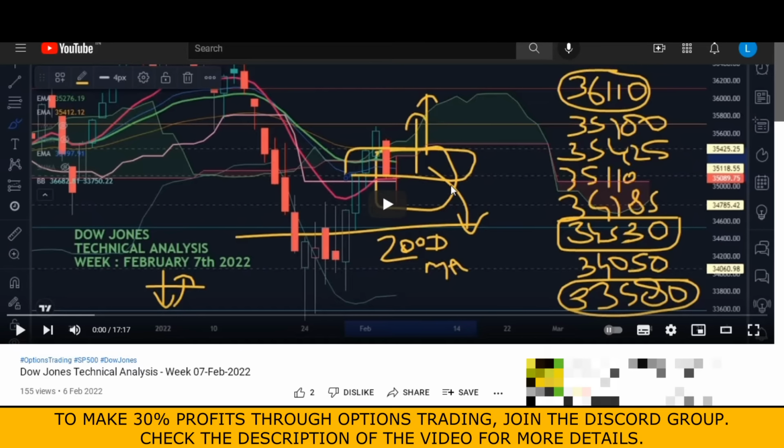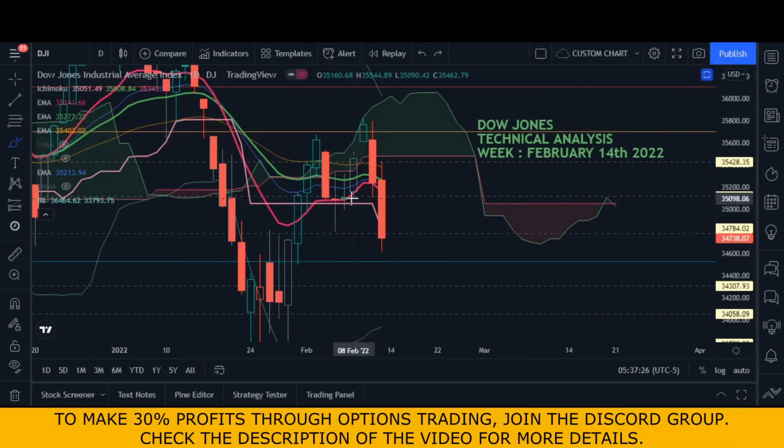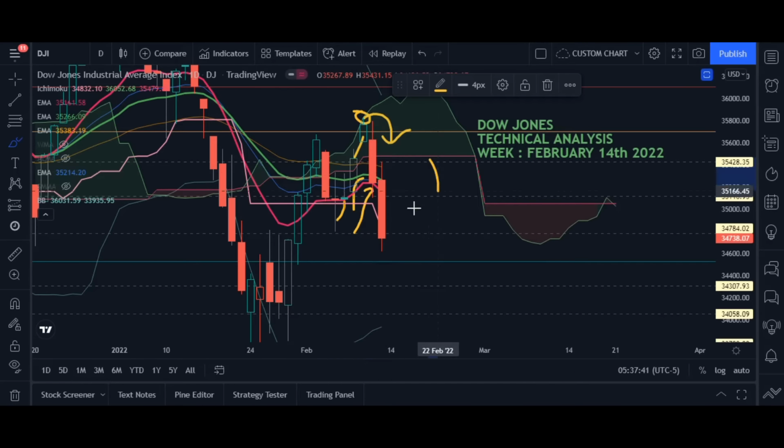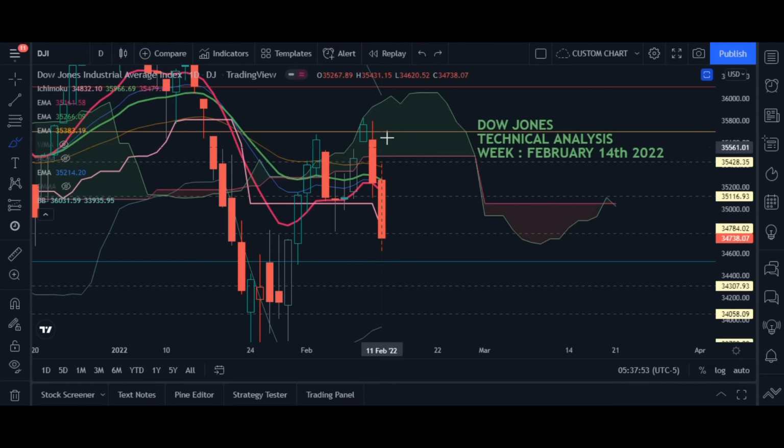Whenever it comes down, chances are it will hit the 200-day moving average. So here you can clearly see that this is what I told you: the market will move up. It moved up, and moved up, and then after hitting the boundary of the Ichimoku, it came down. It closed below the Ichimoku, and then on Friday it came down further. So this is what I told you, that if it fails to cross the Ichimoku and comes down, then for sure it will come down. So the market has moved exactly as it was predicted last week.